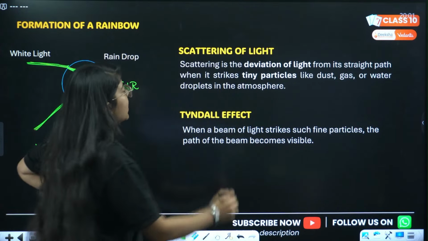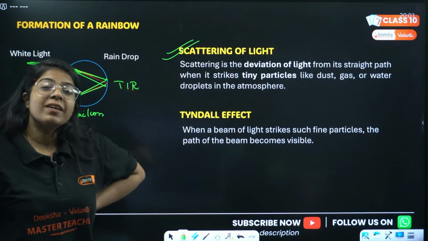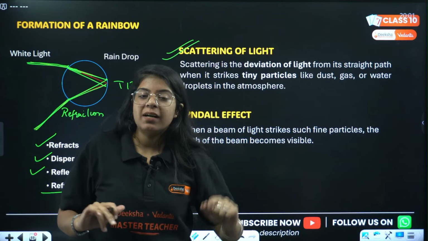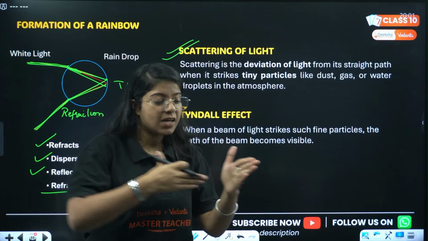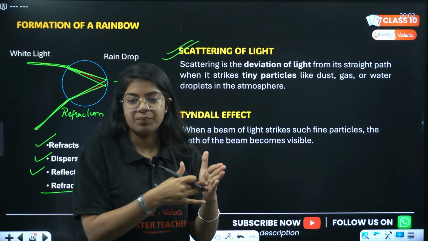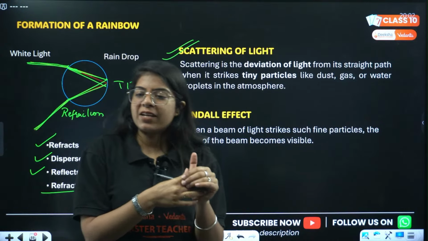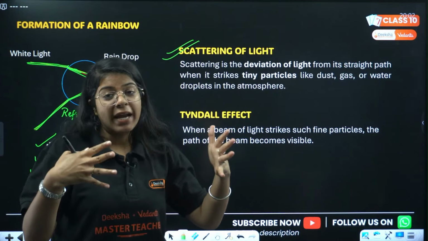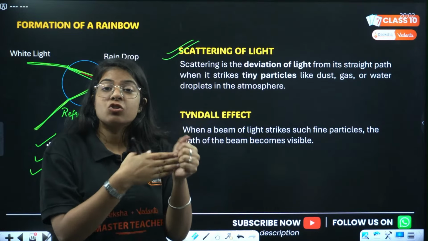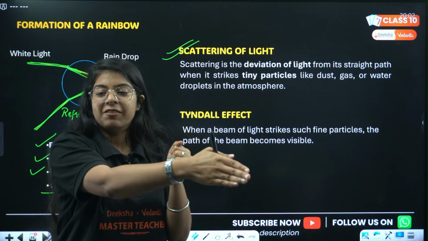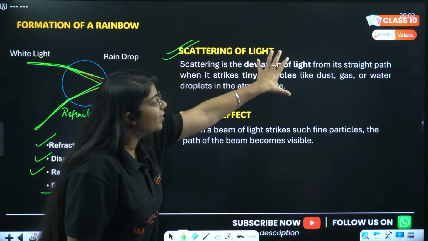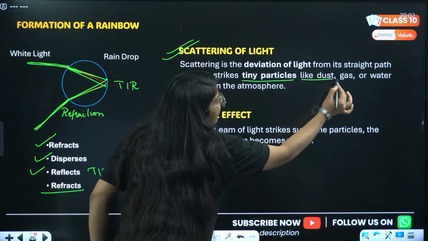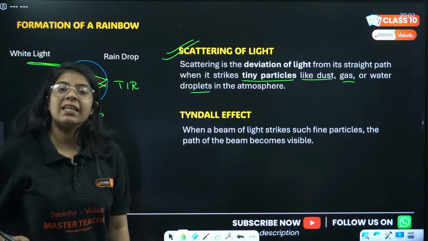चलो. Next is scattering of light. देखो, we have so many particles in our air, right? Dust particles, some gas particles, water droplets. So light is a straight ray. Light travels in a straight direction. Yes, Divyanshu. Dispersion, reflection, refraction. Very good. Now light ray is traveling in a straight direction. As soon as it hits those particles, it gets deviated. ठीक है? So scattering is the deviation of light from its straight path when it strikes tiny particles like dust, gas or water droplets in our atmosphere.